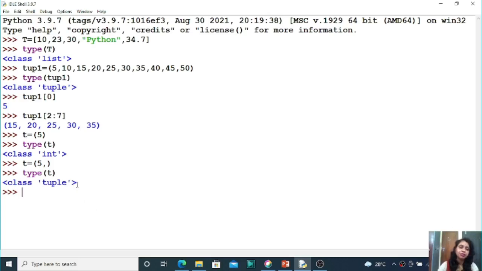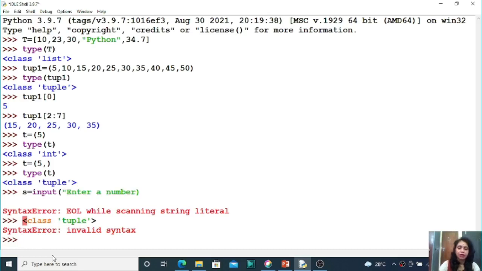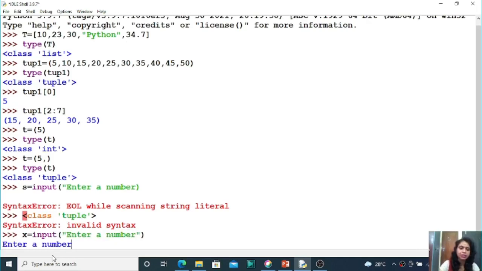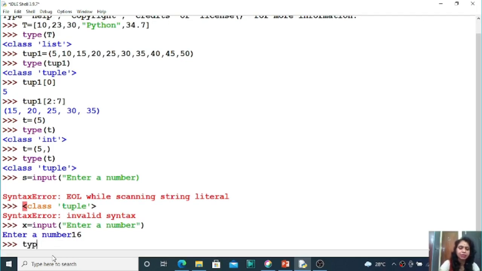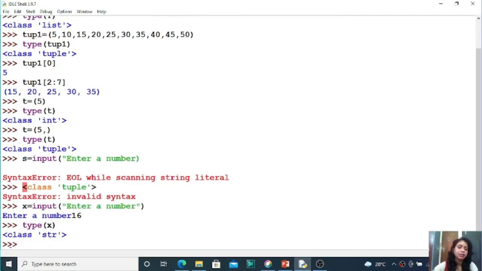And the previous question was what the input function returns, right. So here the input function returns a string type. Let us check this. Suppose x is the variable name. Now I have to use this input function, input, then enter a number. Even if you are receiving a number, that will be a string type. Okay. So now suppose I have given 16. Now you can check what is the data type of that x variable. Then you can see that class str, string type, right students.